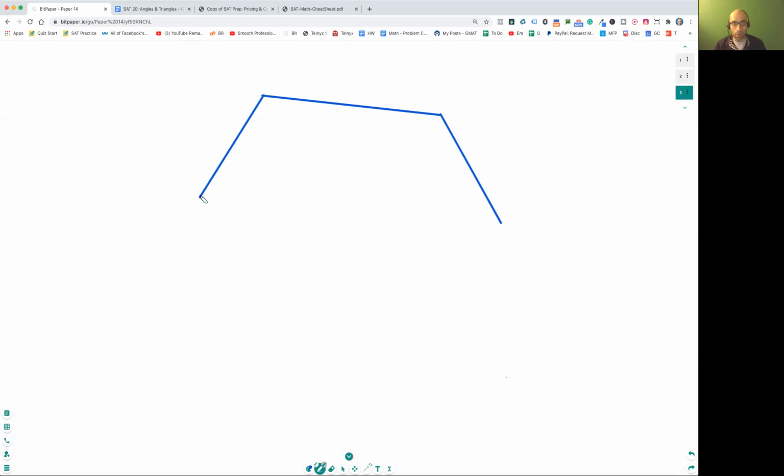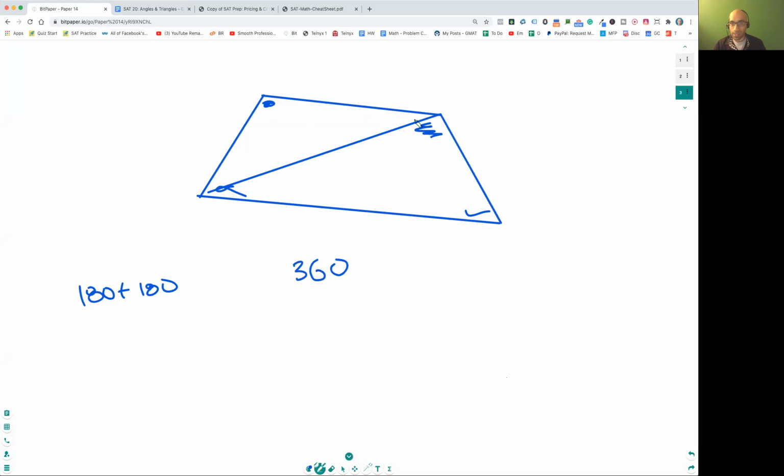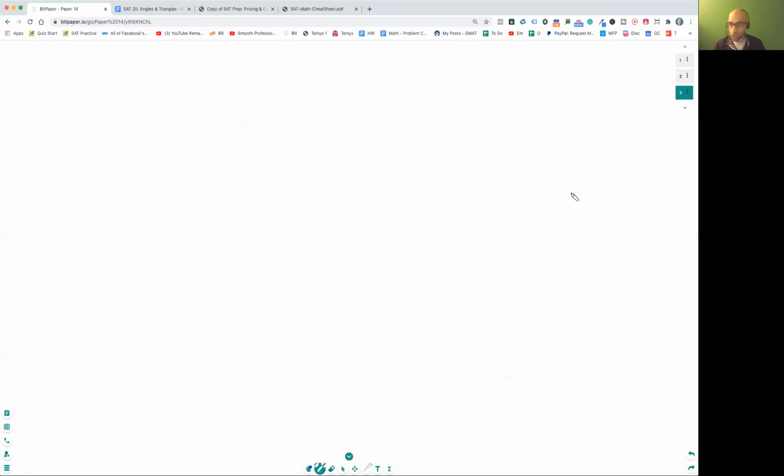Now, the other one that's important is quadrilaterals. Remember, a quadrilateral is just two triangles. It's just this guy and this guy. Two triangles means the sum of these four angles is 360, because it's 180 plus 180. That's the simple proof, because if you cut it this way, this plus this plus this plus this plus this plus this. I hope it's clear to you, but for other people, just remember that the sum of all four angles in a quadrilateral, no matter how it looks, is always 360 degrees. So now let's try to solve an interesting problem.